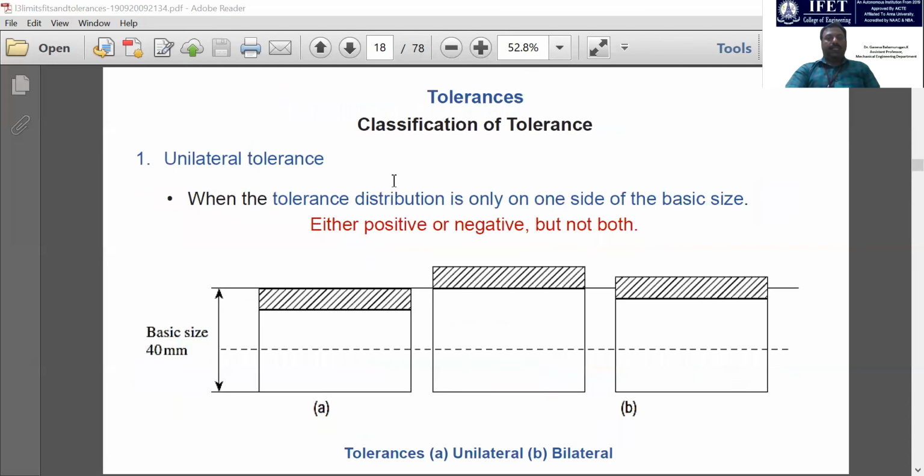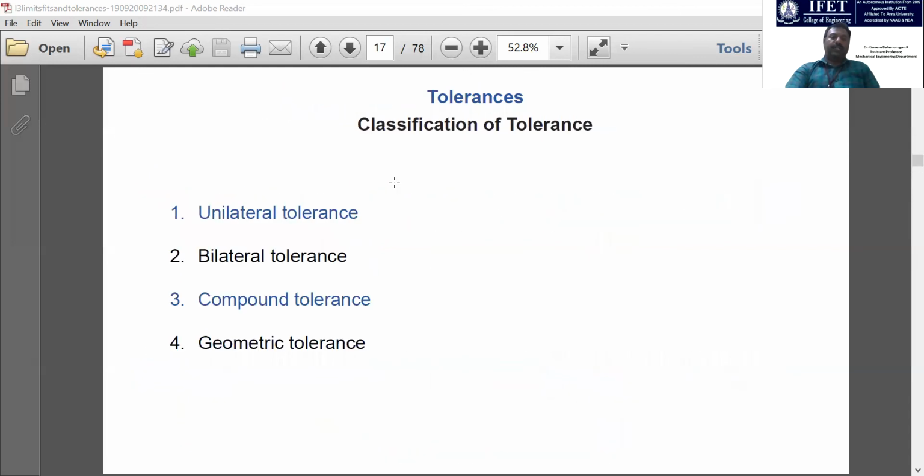So I hope you can understand this. In the further video, I will explain bilateral tolerances, compound tolerances, and geometrical tolerance in detail.